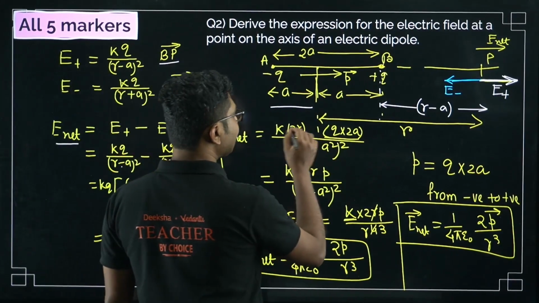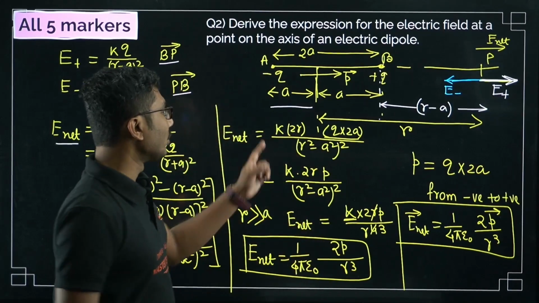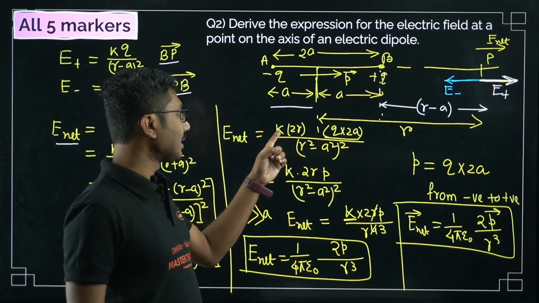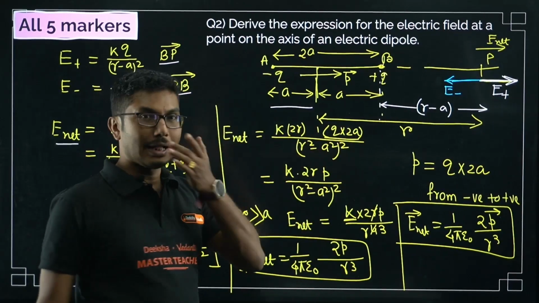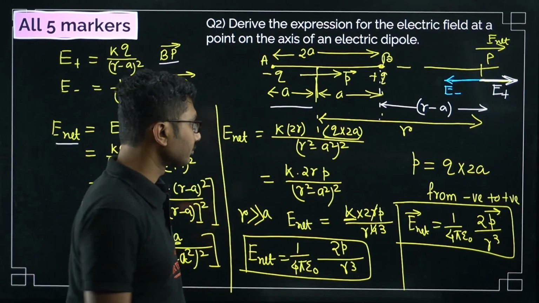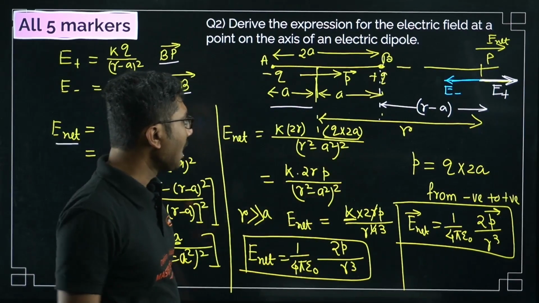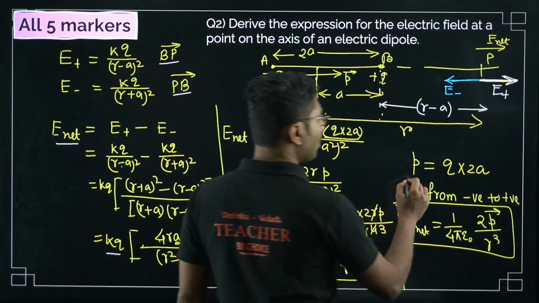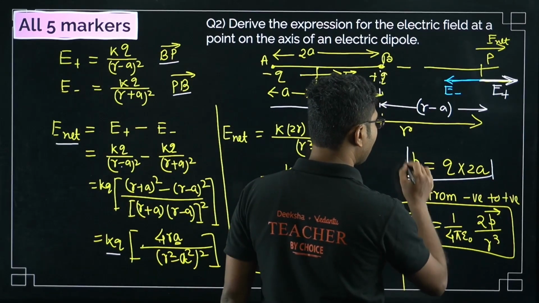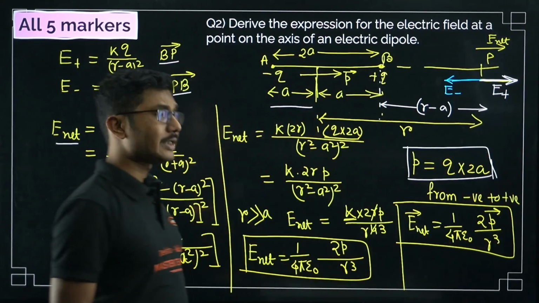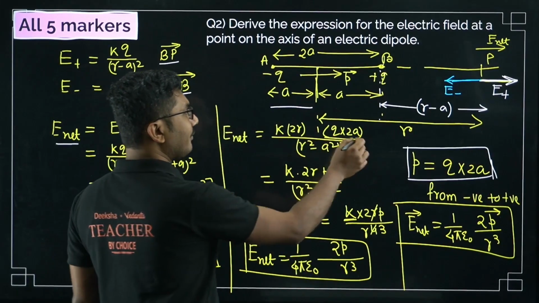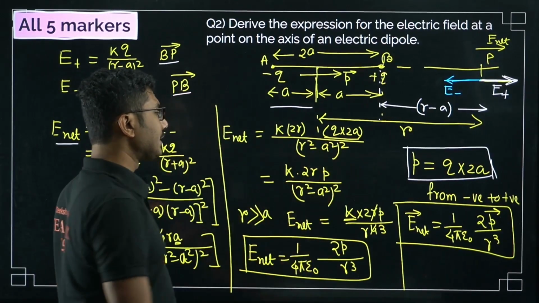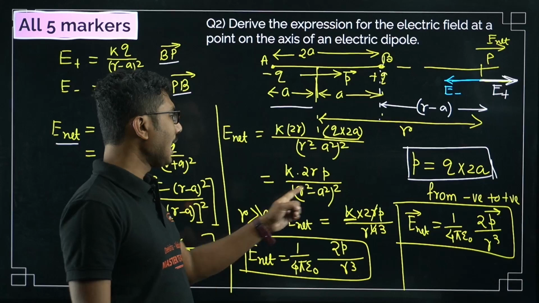Now what we have to do is reorganize it. So to reorganize it, I have done 2kr, so k into 2r I have kept on one side, and q into 2a I have kept in another bracket. Denominator remains the same. Now this q into 2a is basically the dipole moment of the electric dipole. That is the definition of electric dipole moment. So we have replaced this value over here, so it is k into 2r p by (r square minus a square) whole square.